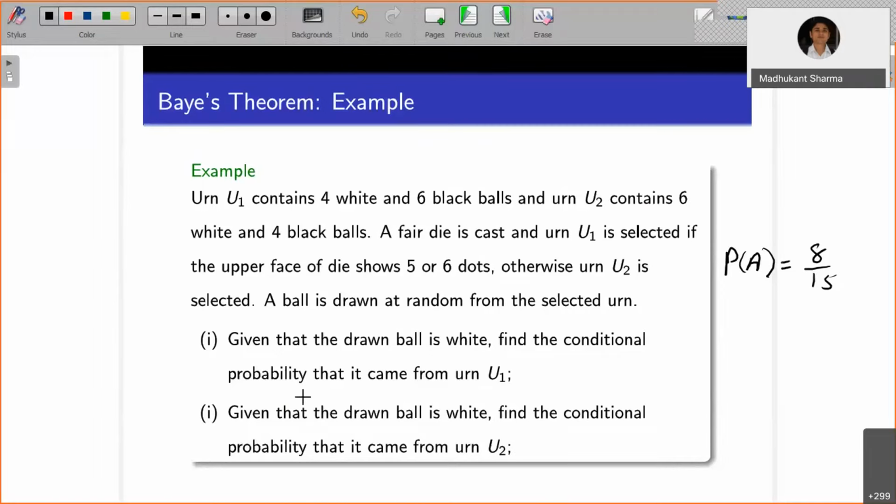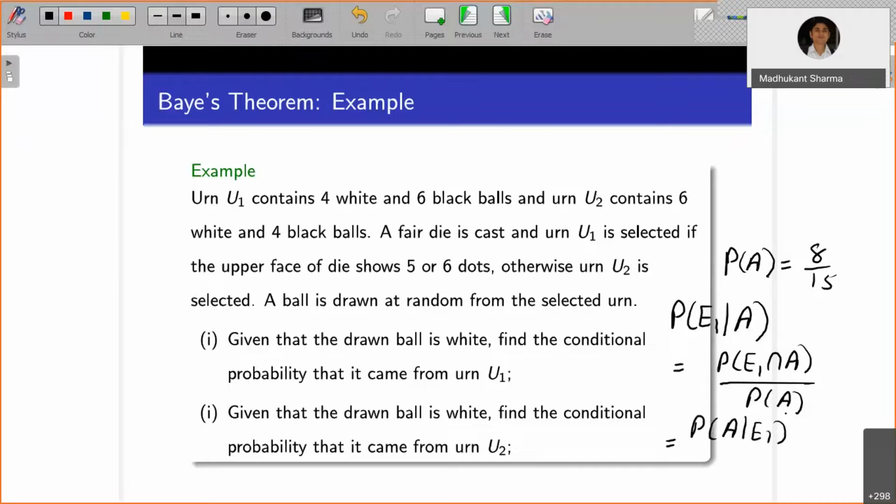Okay, right. Find the conditional probability that it came from urn U1. That means I am interested in the probability of E1 given A has occurred. If I apply the conditional probability concept, that's going to be probability of E1 and A divided by probability of A. I already have this probability, already derived, so I'm not writing it in terms of the previous result. And the probability of E1 and A occurring, again I will apply the concept of conditional probability, that is going to be probability of A given E1 into probability of E1, divided by probability of A.